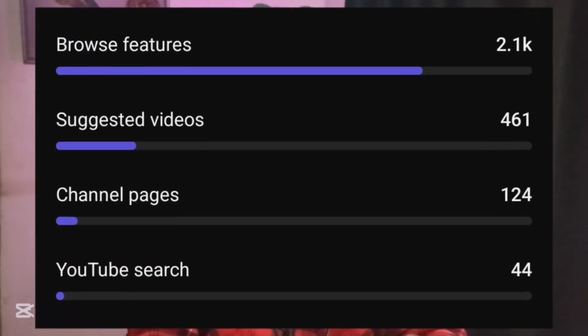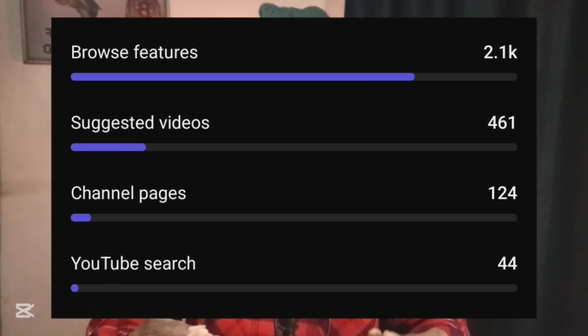YouTube recommendation and YouTube suggestion are actually 2 different things. YouTube suggestion is when YouTube is testing your video to get the right audience for that particular video. But once YouTube discovers the right audience for that video, YouTube will start recommending that video, and that video will start appearing in search, appearing in browse features, and many other options.